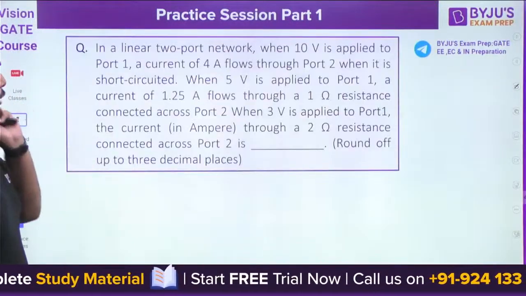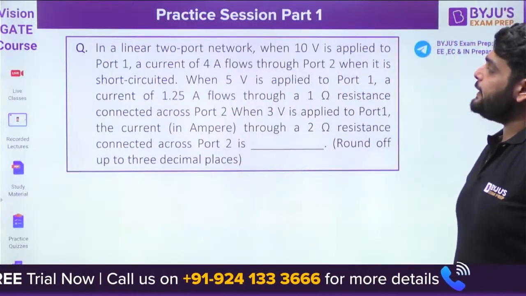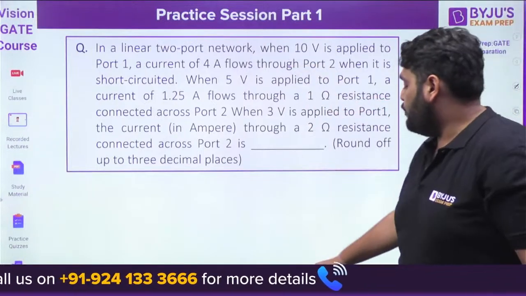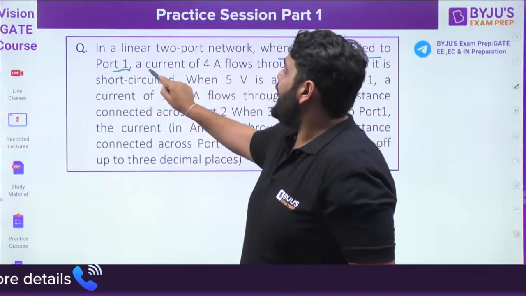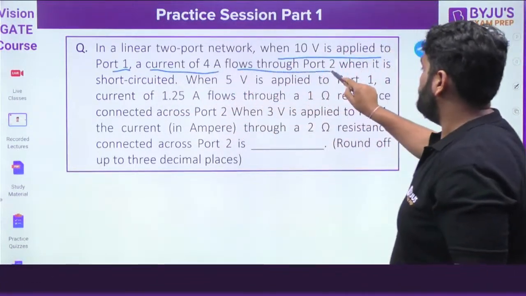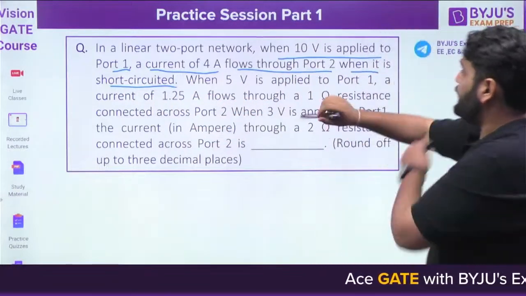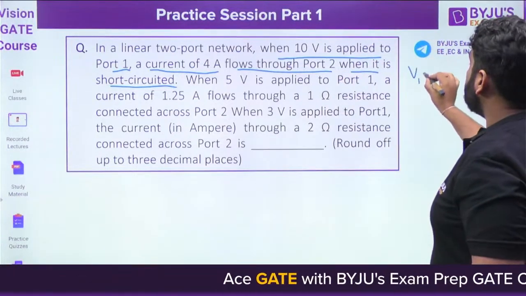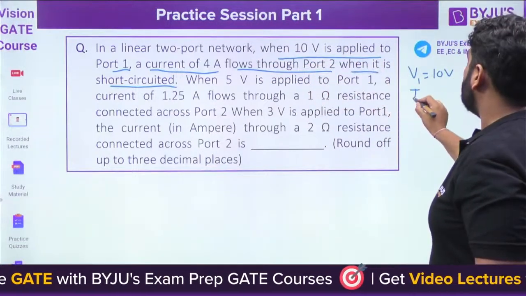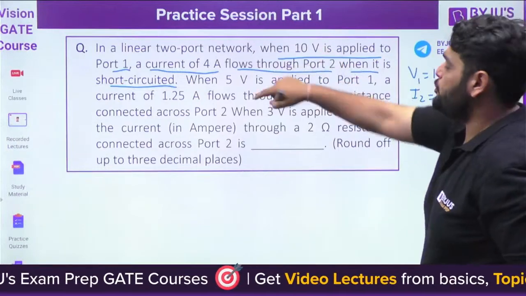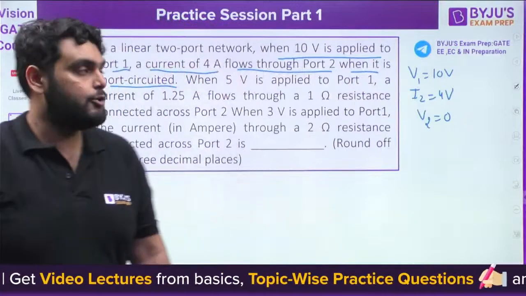Next. Now read the question carefully. So we have given a linear 2-port network, when 10 volt is applied to port 1, a current of 4 ampere flows through port 2 when it is short circuit. Okay, first information is given. So I can write down the information here also. V1 is 10 volt applied to port 1, a current of 4 ampere is flowing. So I2 is 4 ampere when it is short circuit, when V2 is 0. This type of information they have given here.